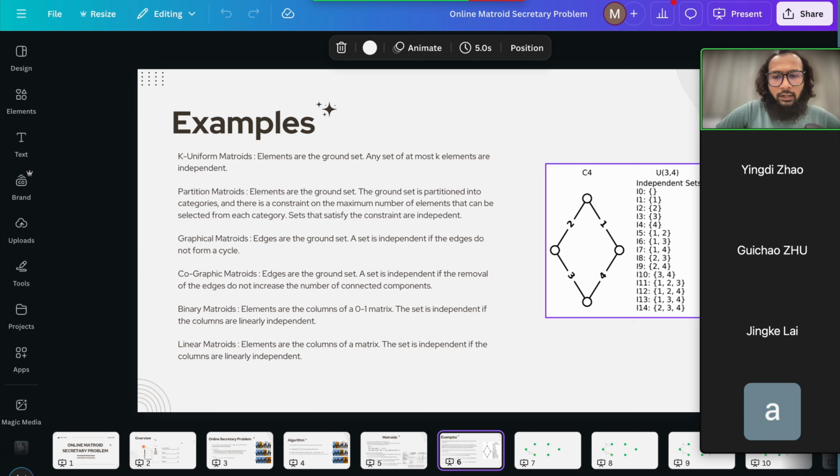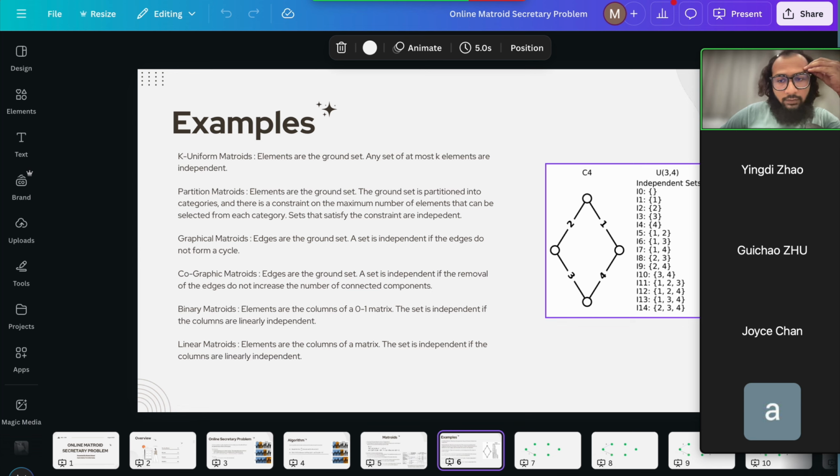And then we have graphic matroids, which I think are the most intuitive one. Now we have edges as the ground set, and a set is independent if the selected edges do not form a cycle. I'll give an example of that in a bit.